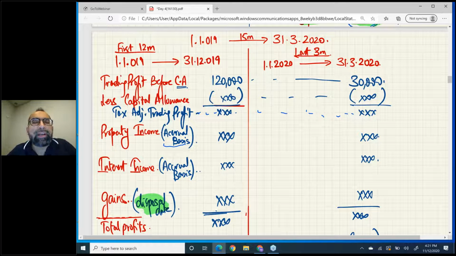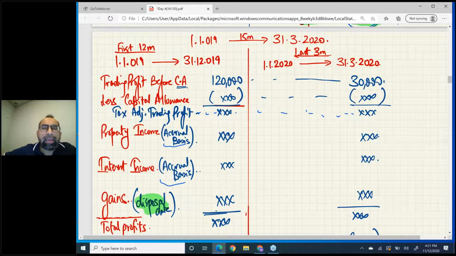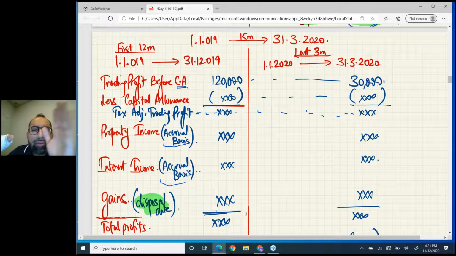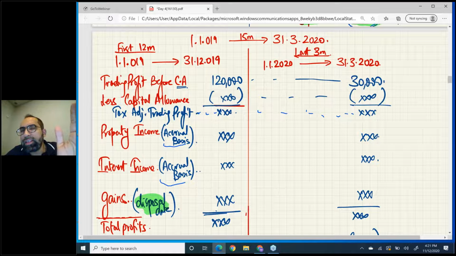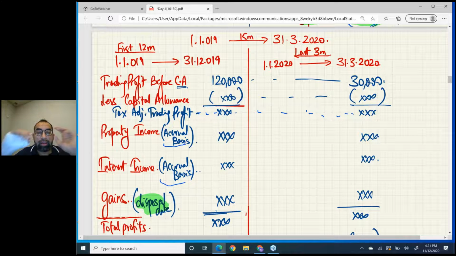You will split property income using accrual basis, not cash basis. Sir, we may have interest income in these 15 months. Okay, no problem. Interest income will also be divided between the first 12 and remaining 3 using accrual basis.